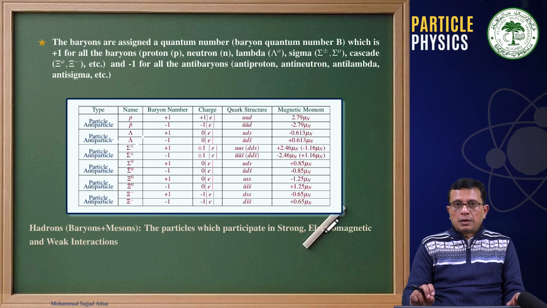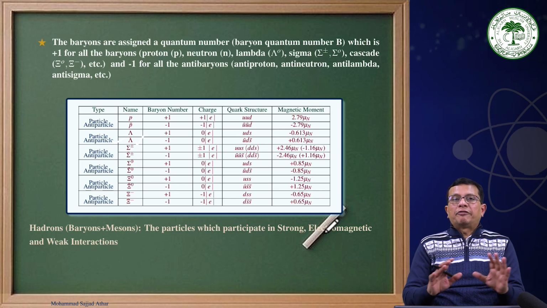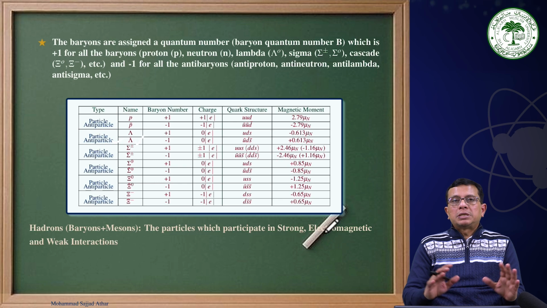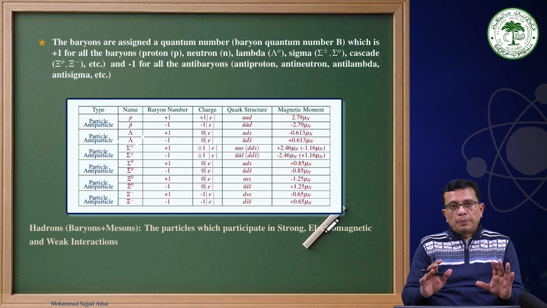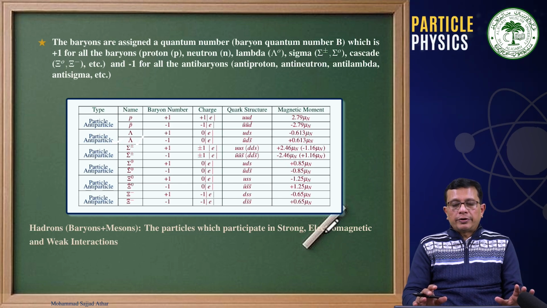While we had all the fermions which were not participating in strong interaction, but were fundamental particles, structureless, they were called leptons, which we divided into 3 different generations. Therefore, what are leptons? They are fermions, they are structureless, and they do not participate in strong interaction. While baryons are also fermions, they have structure and they also participate in strong interaction. They are made up of quarks, they are not point objects.